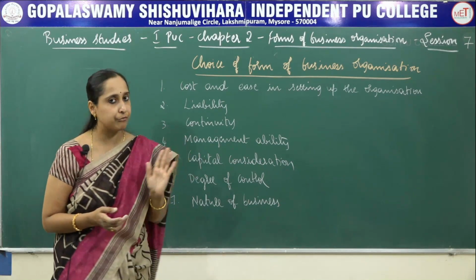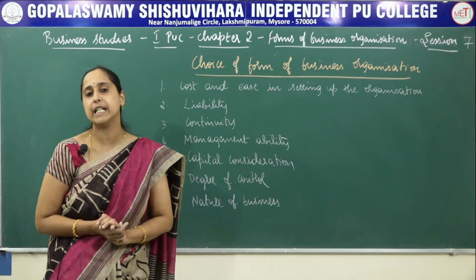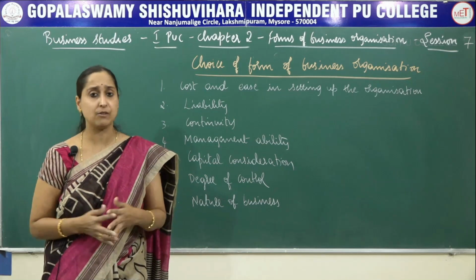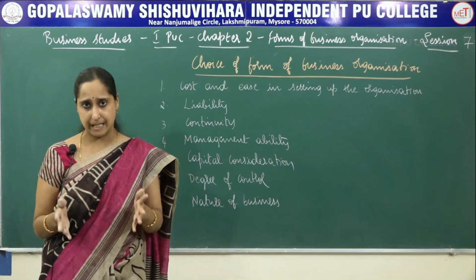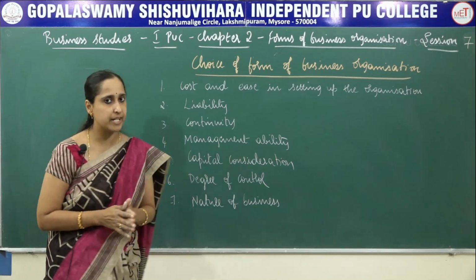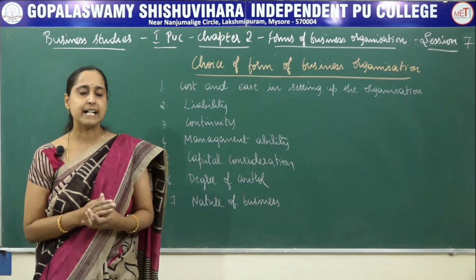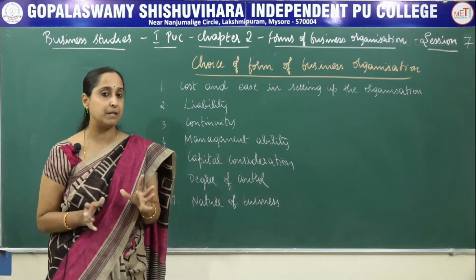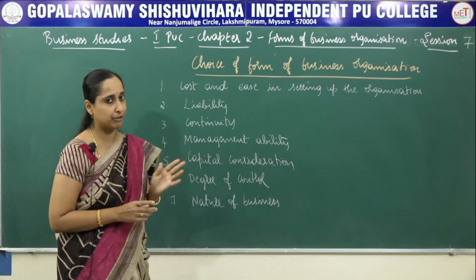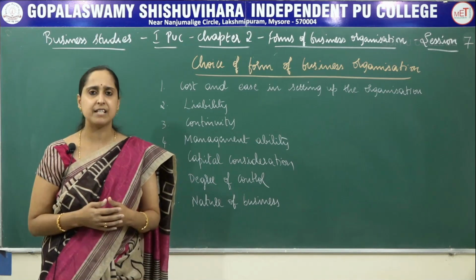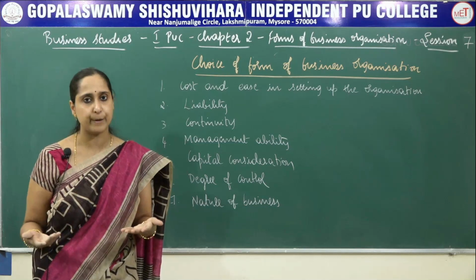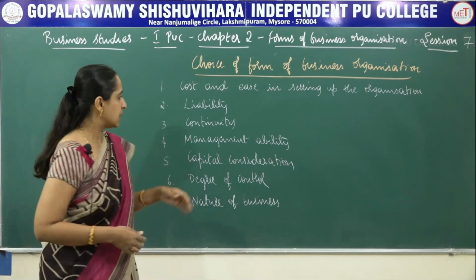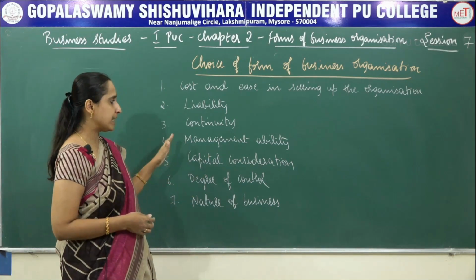But in case of joint stock company, the business is not at all affected because a large number of people are involved in managing the business. So continuity is not affected in case of joint stock company. Company form is suitable when we think in terms of continuity. And if they have decided to do business on a smaller scale, we can also prefer sole proprietorship and partnership. So next is management ability.